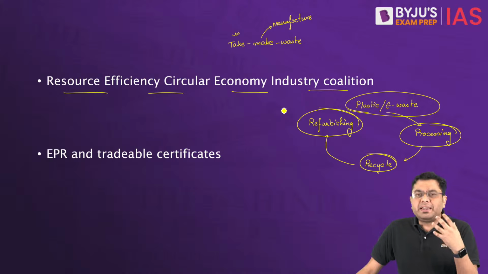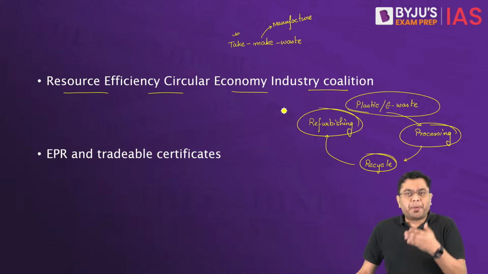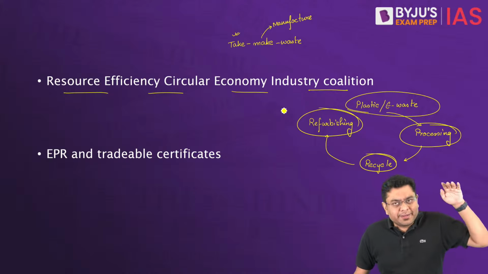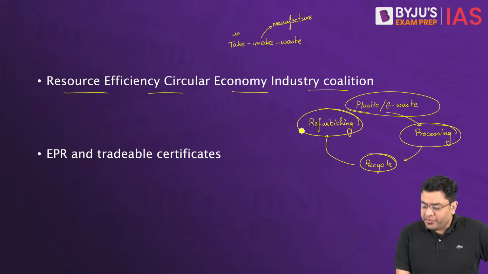For example, take the case of any of the plastic manufacturers. Now, majority of the plastic, if it is recycled, the price of the newer plastic is bound to come down because you will have sudden oversupply of commodity in the market. So what this will do is, it reduces the price of the product.